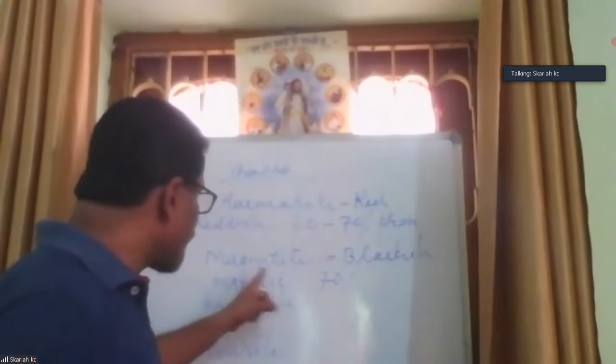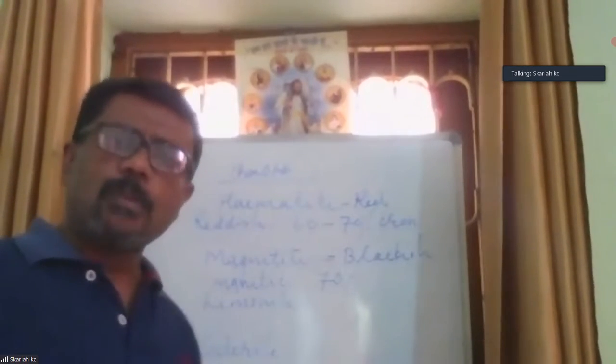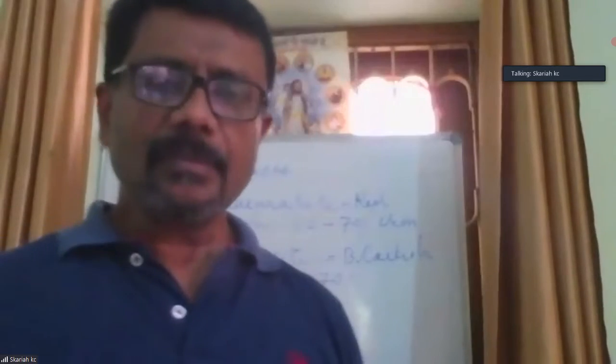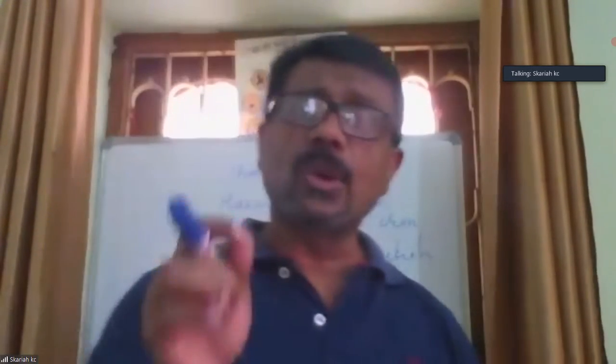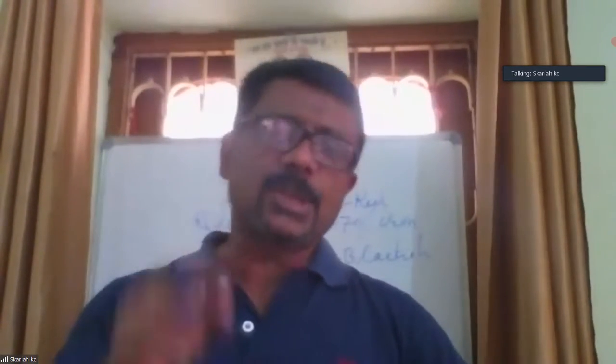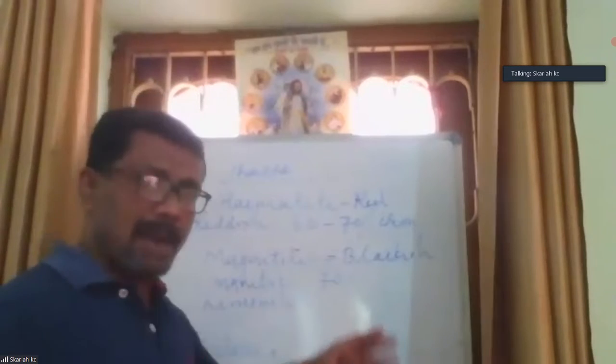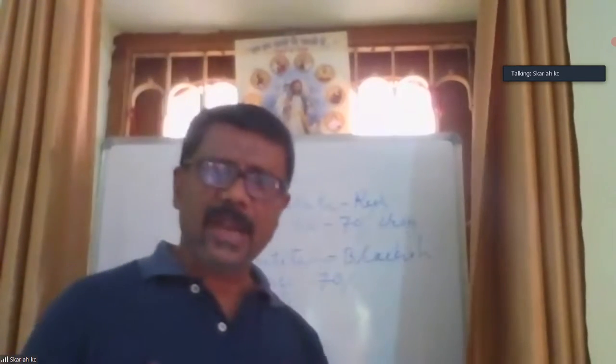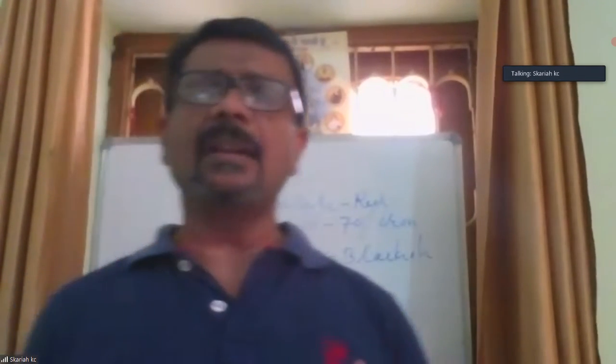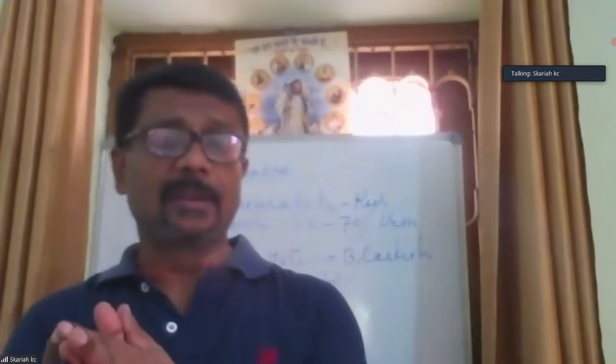But from this iron ore we can obtain more than 70% of iron. That is why magnetite is the best quality of iron ore. Sometimes the board will ask you, which is the best quality of iron ore? Magnetite. And it is in which color? Blackish color. And from this iron ore, how much iron can we obtain? More than 70%. Sometimes they will ask you, what are the differences between magnetite and hematite?